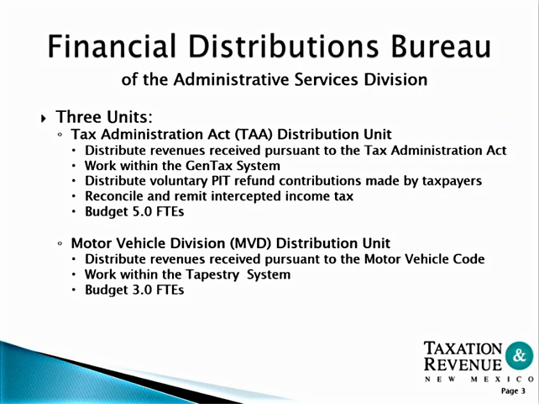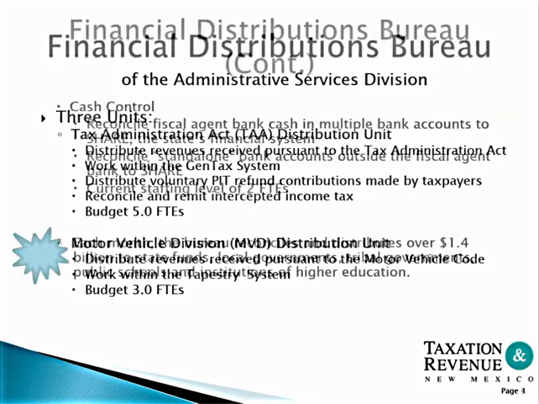It also distributes voluntary personal income tax refund contributions made by taxpayers, reconciles and intercepts income tax, and is currently budgeted for 5 full-time employees. The Motor Vehicle Division Distribution Unit distributes revenues received pursuant to the Motor Vehicle Code, works within the Tapestry system, and is budgeted for 3 full-time employees.